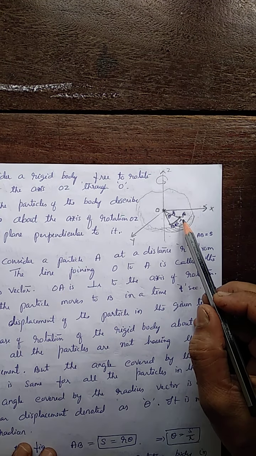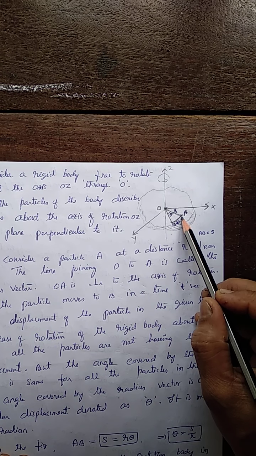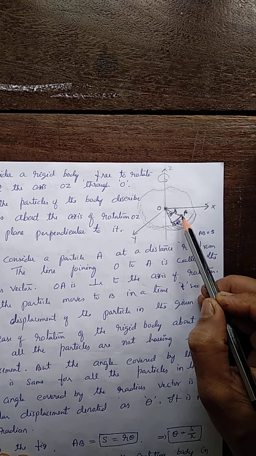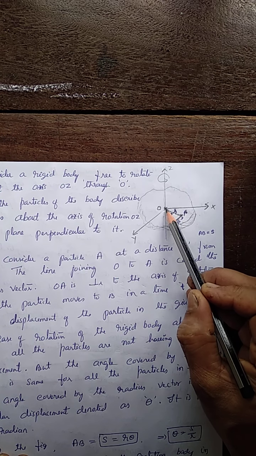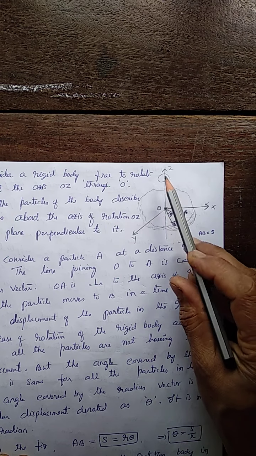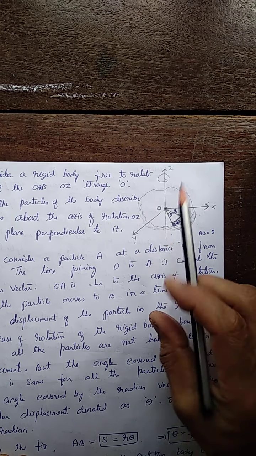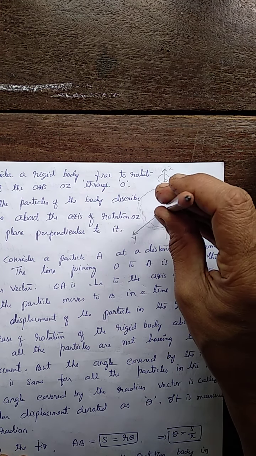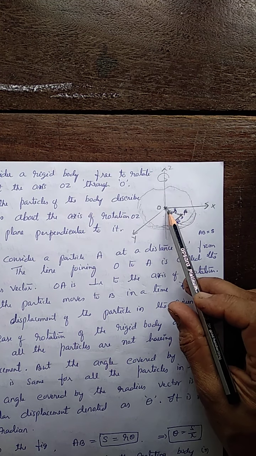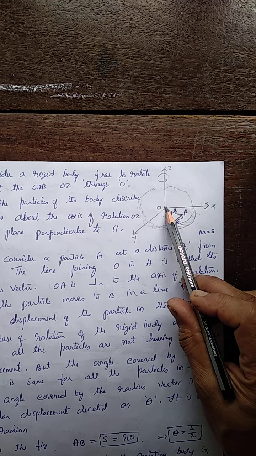Here, let us consider a particle A, one of the particles of this body. Let the particle be at a distance r from this point O. The point O is the point through which this axis passes. See, the axis passes through the body like this, through this point O. The particle A is at a distance r from the point O.